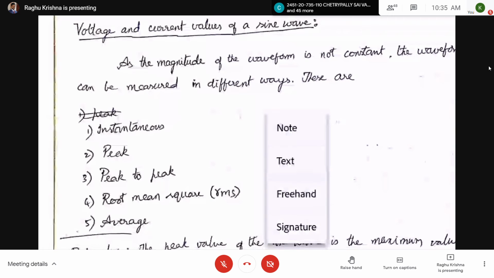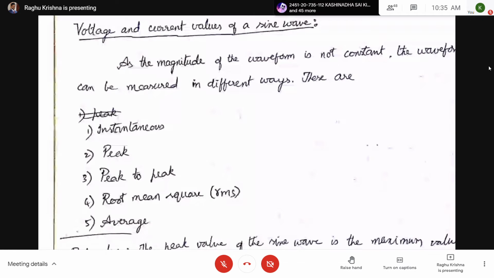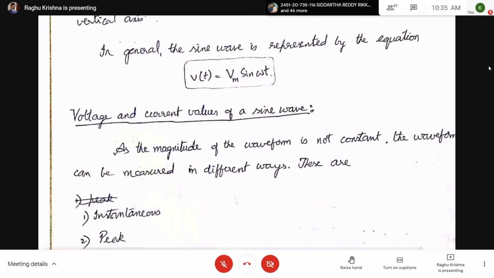So instantaneous means at any instant of time. At t equal to 0, what is the voltage? 0. So here V of t is the instantaneous voltage.